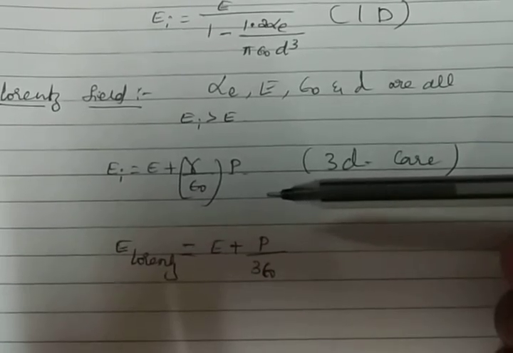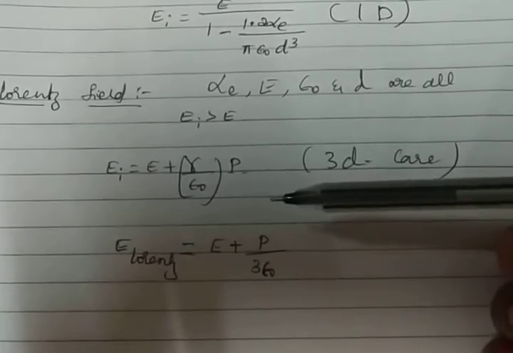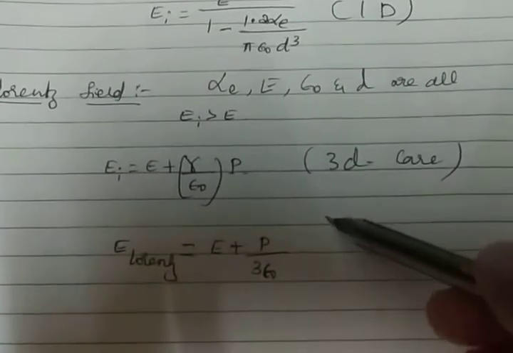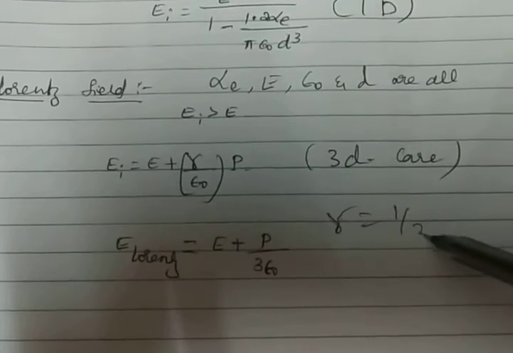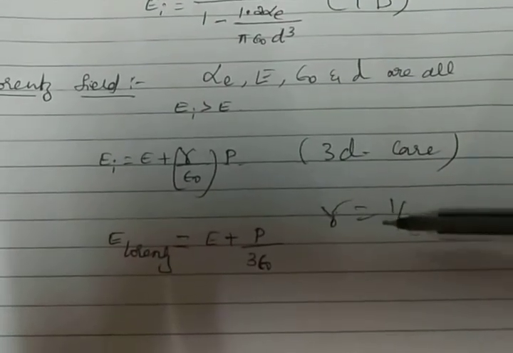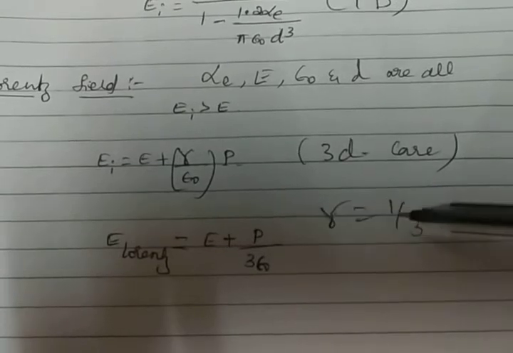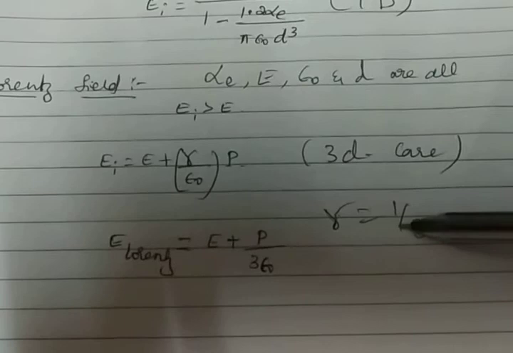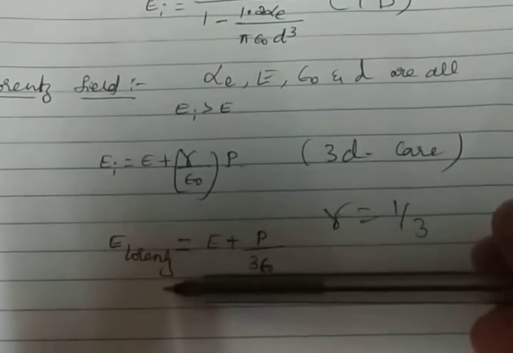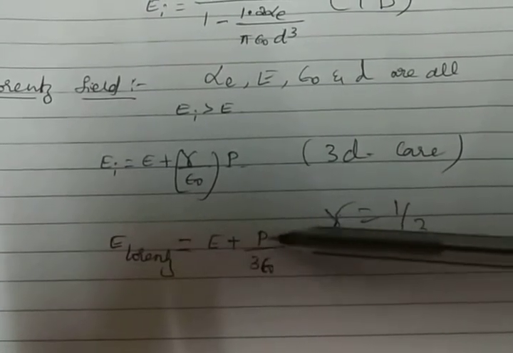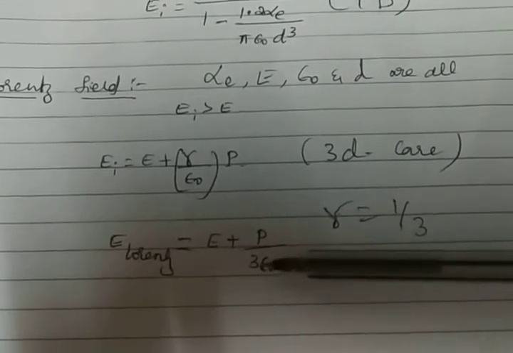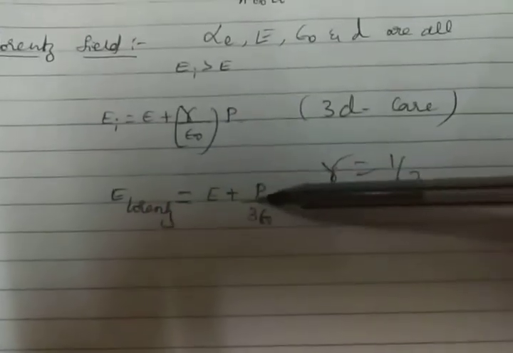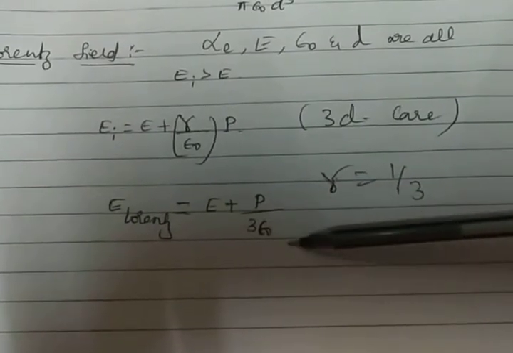It can be shown that nu is equal to 1 by 3, in which case the internal field is called the Lorentz field, equal to E plus P by 3 epsilon naught. This equation is known as the Lorentz equation.